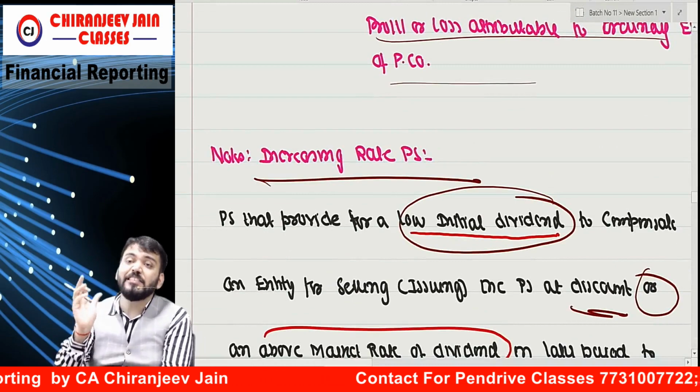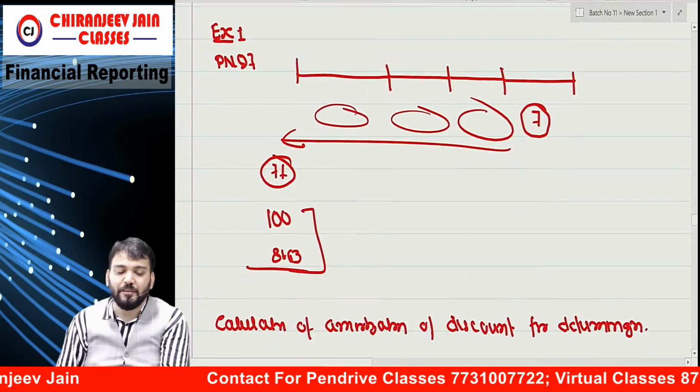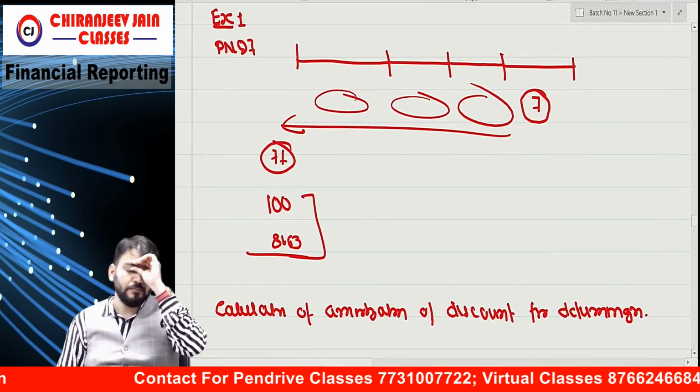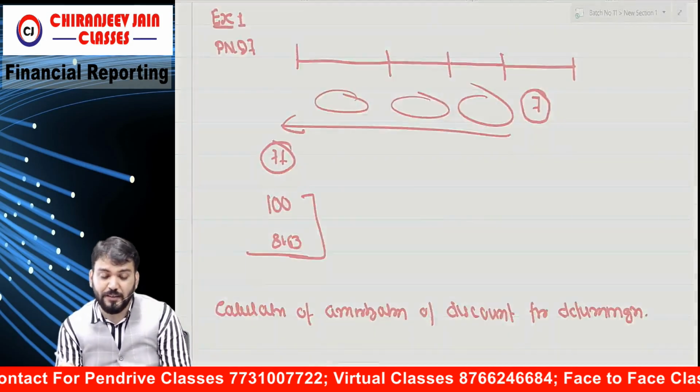So whenever there are increasing rate preferences, what needs to be done? I need to explain this, and for this I need to take one example.